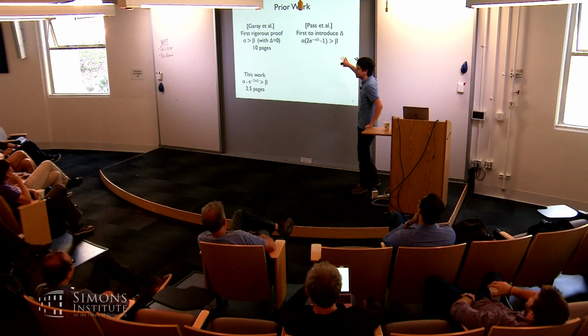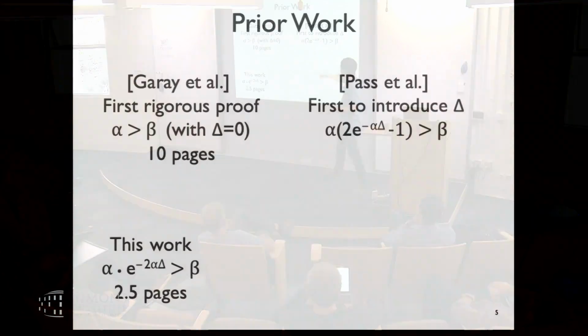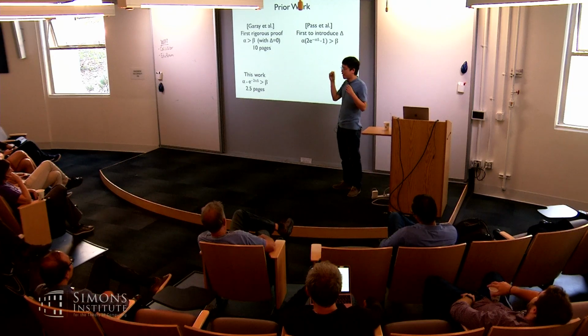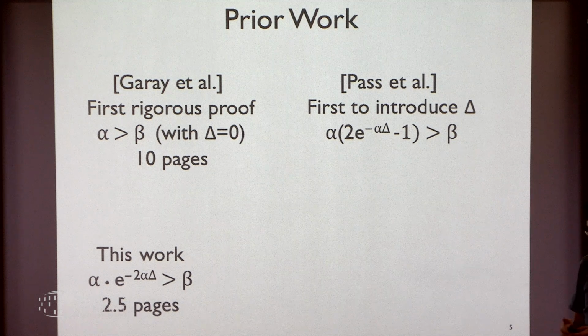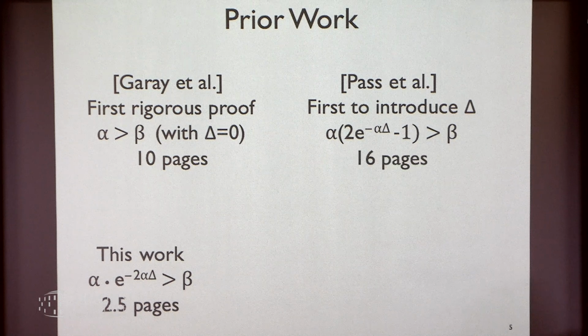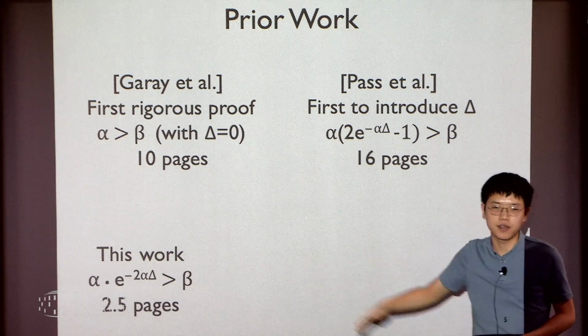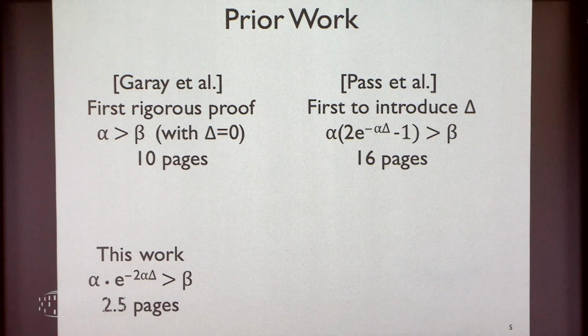So their result is essentially this formula. The honest mining rate needs to be multiplied with the discount. That's essentially the mining rate loss. After the loss, if the honest rate is greater than the malicious mining rate, then Nakamoto consensus is secure, meaning safe and live. To prove this result, they need about 16 pages. And it's easy to verify that this result is looser than what I'm going to show you.